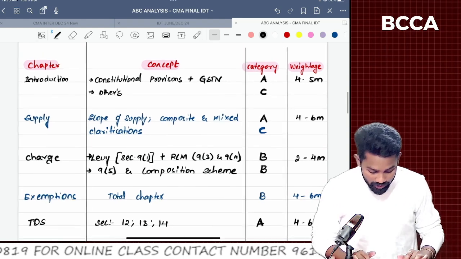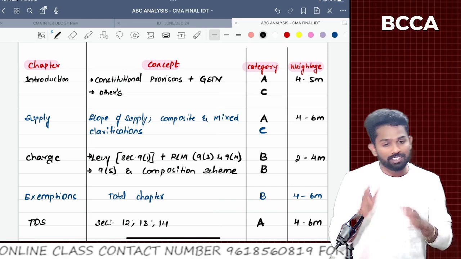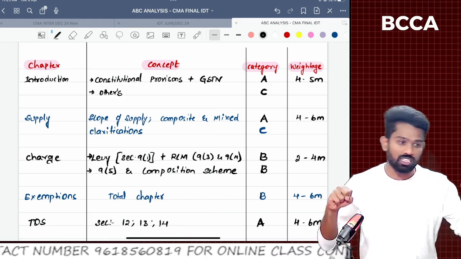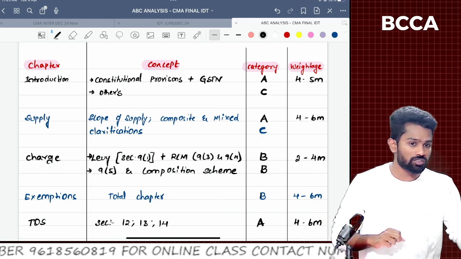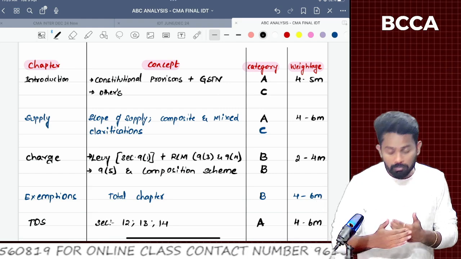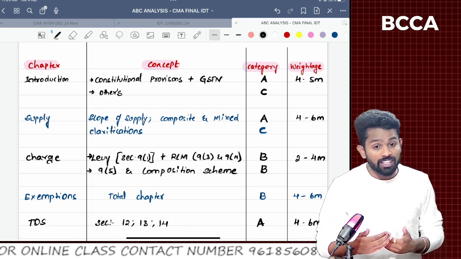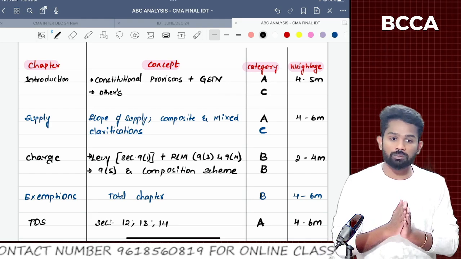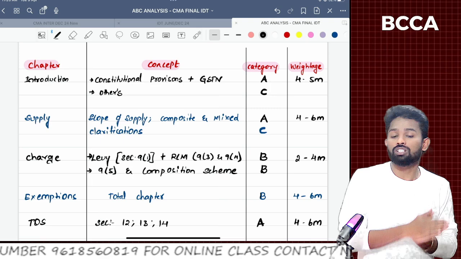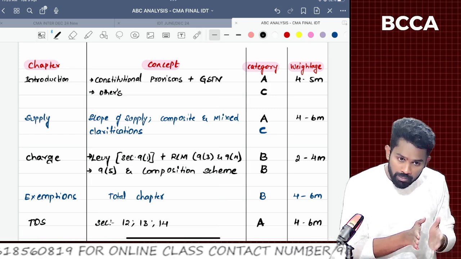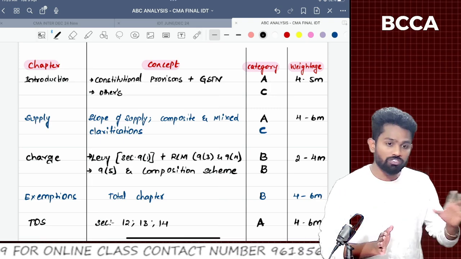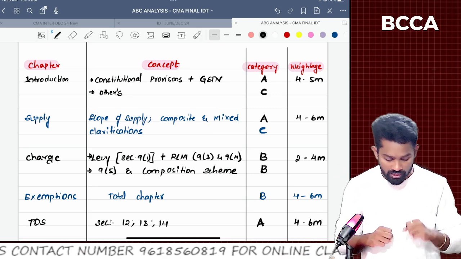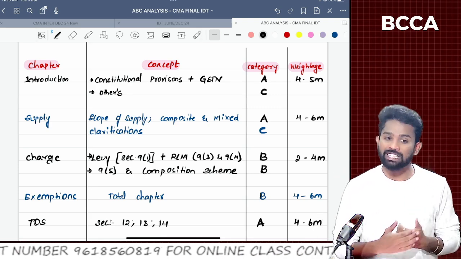Now going into the topics. Sir, you all know that our subject, indirect taxes, is of two parts: GST and customs. GST is for 70 marks and customs is for 30 marks. Here I'm discussing it chapter wise. In some chapters I even discussed what the concepts are in A, B and C. I even mentioned weightage here, but I'm not referring to the weightage now. I just focused on the concepts which are in the A category and those in the B and C categories.